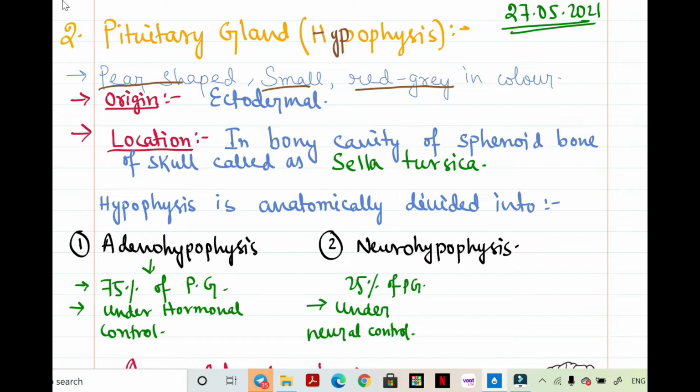Now origin. Its origin is ectodermally derived. As we know, there may be three types of origin, that is ectodermal, endodermal or mesodermal. But here the pituitary gland is ectodermally derived, or of ectodermal origin. Location, where it is present. It is present in the bony cavity of the sphenoid bone of the skull. In our skull, a bone is present, and in the sphenoid bone, the bony cavity, which is also called sella turcica, here the pituitary gland is present.